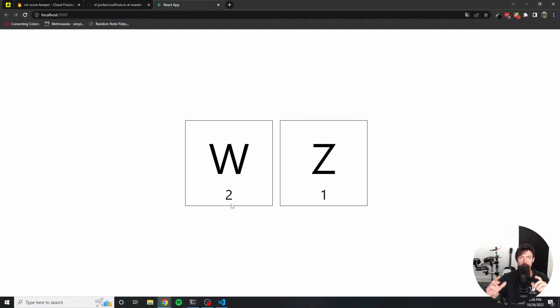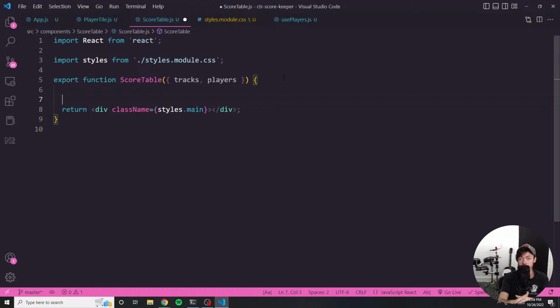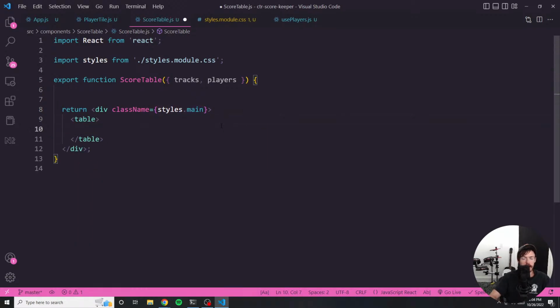Underneath this, I want to display a table. We're gonna list out every single one of the tracks, and then we're gonna have 3 columns in this table. One is going to be the track name, one is going to be the top score, and one is going to be the person who got that score. You know what's funny is that I have not created an HTML table in so long that I don't even remember exactly how to do it, so this will be fun. I know it sounds silly because it's such a simple thing, but okay, so table, and I believe there's TH and TD. So we want to do a T head, right?